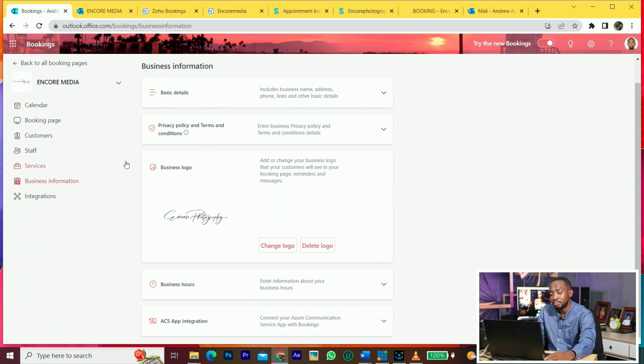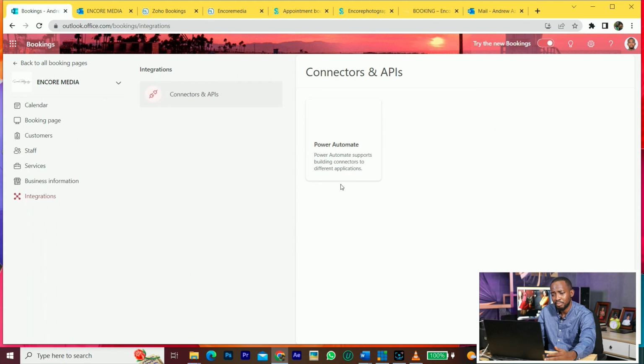Now Microsoft Bookings has added integration, in the sense that you can communicate with other apps. When I checked, the price was quite high, and I use another software to do communication between my software. I use a lot of software for my services. But you can go and research into it and use Power Automate. It's good to do automation.